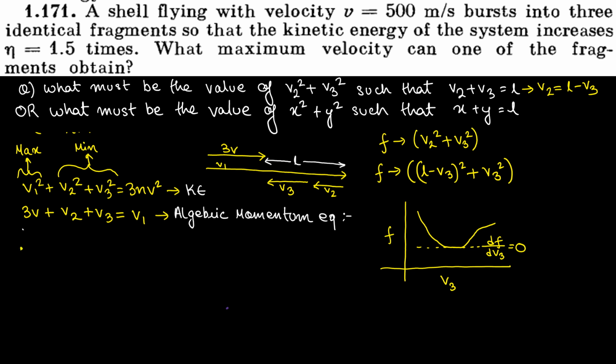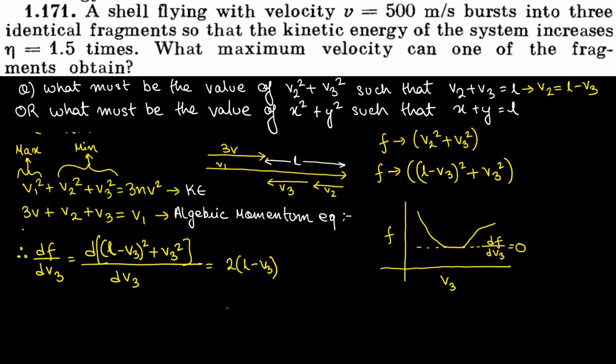So df by dv3 is the derivative of L minus v3 whole square plus v3 square with respect to v3. When I differentiate, it is 2 into L minus v3 into minus 1, plus 2v3, equal to 0.